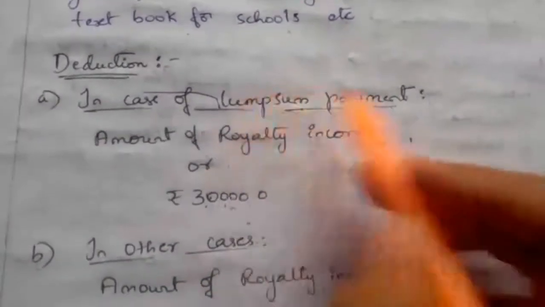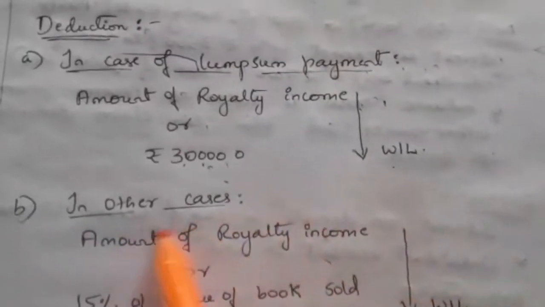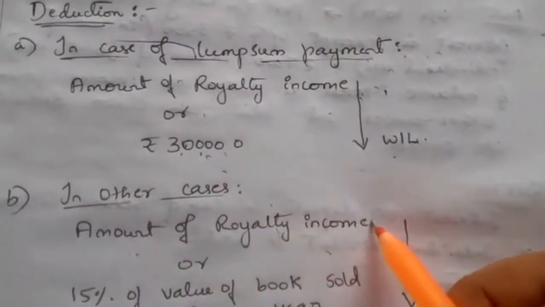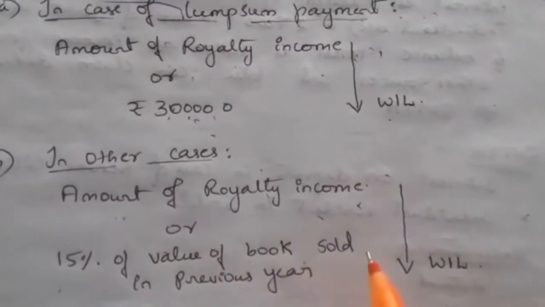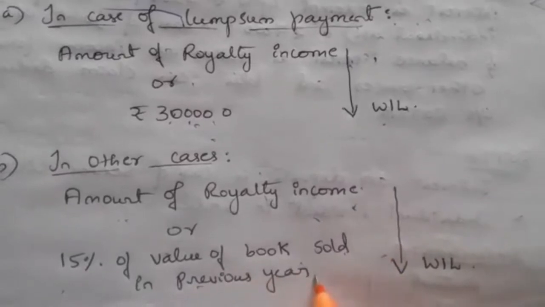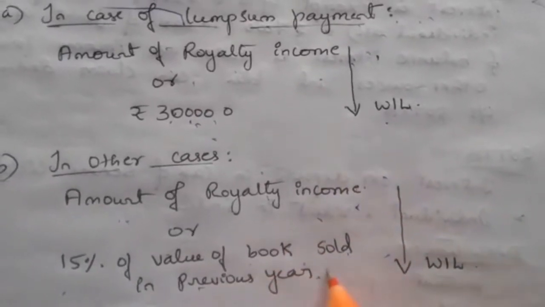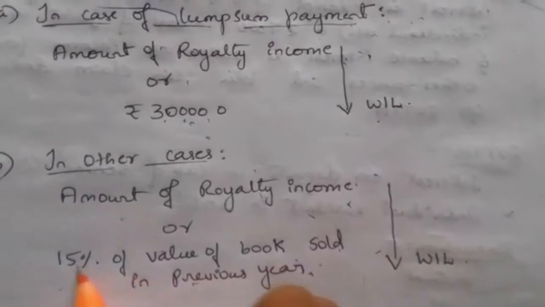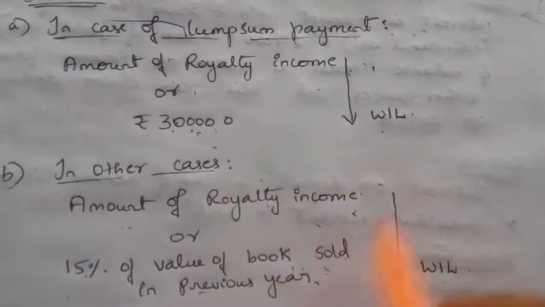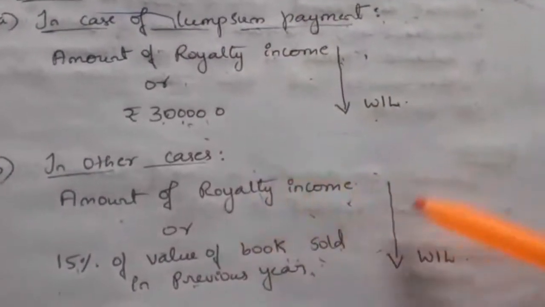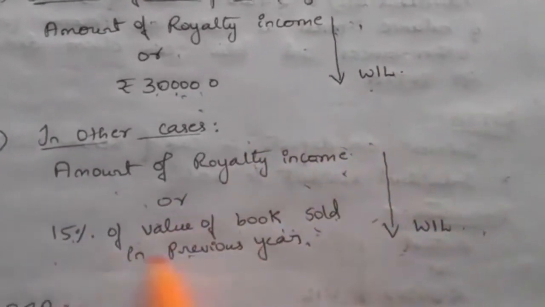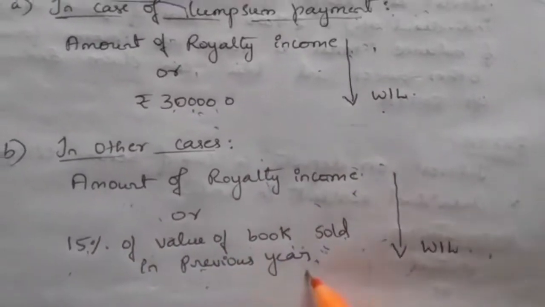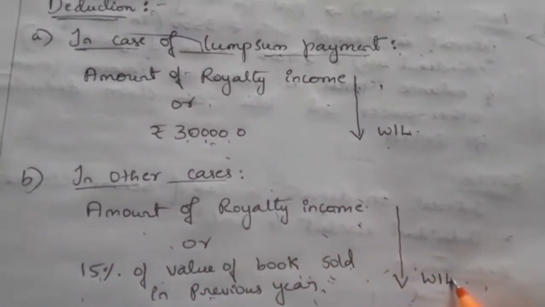In other cases, if they are not receiving a lump sum payment, then the deduction is the amount of royalty income they receive, or 15% of the value of books sold in the previous year. So we take 15% of the total value of the books sold in the previous year, and whichever is less is claimed as a deduction under section 80QQB.